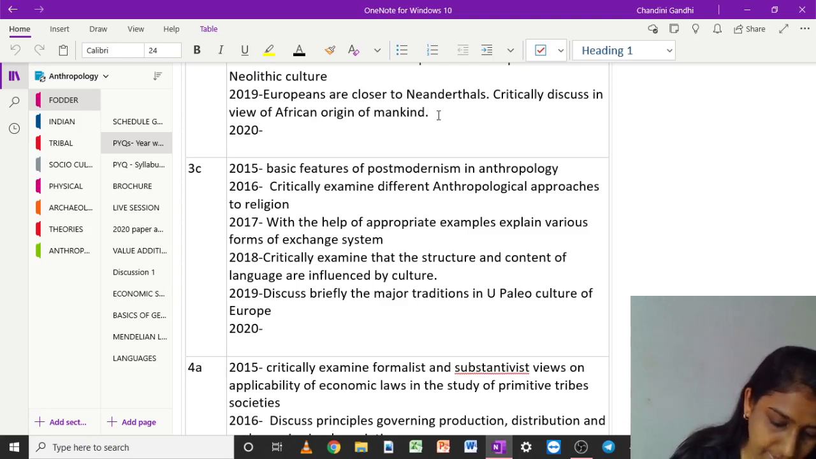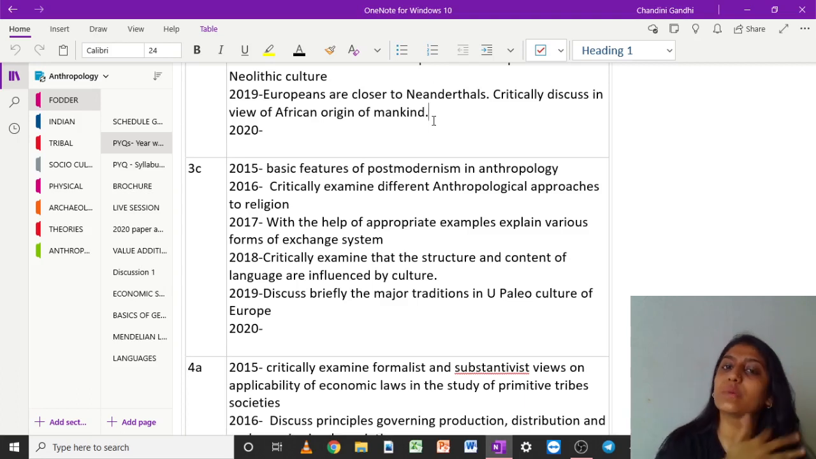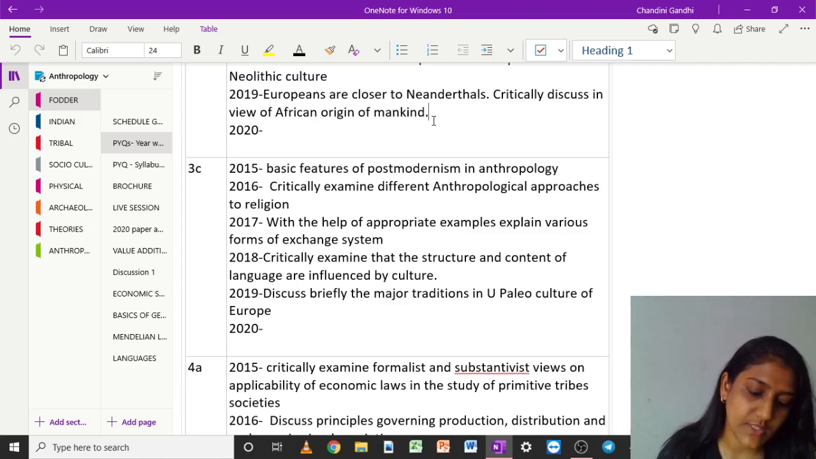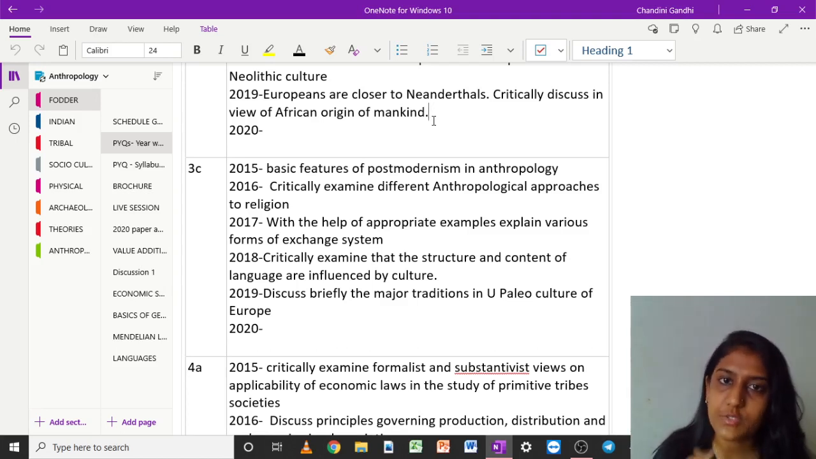So here in 3B in 2020 we have the question regarding corona, so this was pretty obvious because one question had to come relating to corona. So: critically examine the demographic and epidemiological consequences with rise in food production and sedentarism. So this was the question.